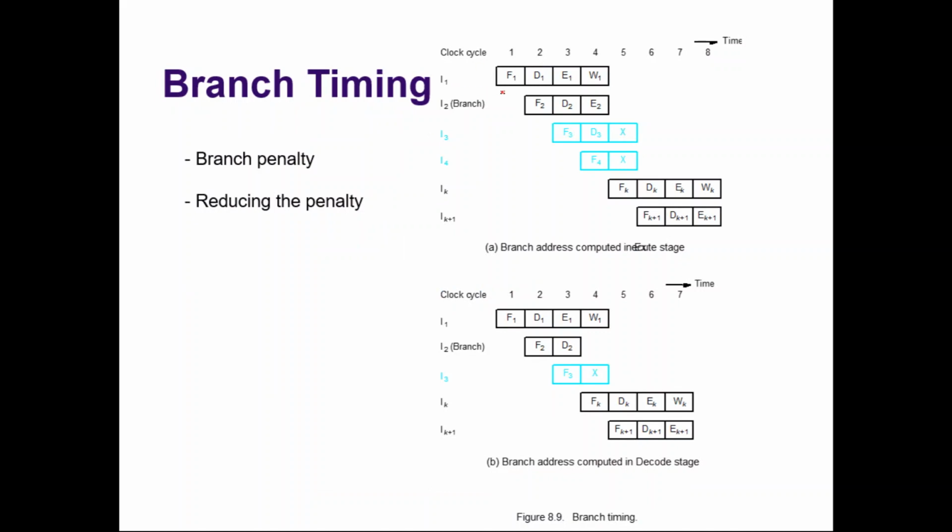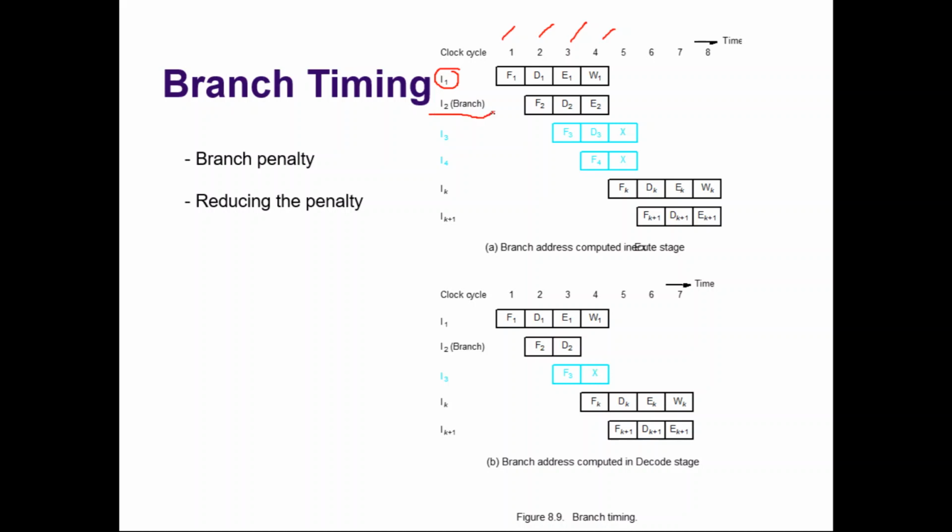It is similar to the one which we have discussed previously, but let us assume here the pipeline contains 4 stages: fetch, decode, execute and write. Instruction 1 is fetched during the 1st clock cycle, it's decoded during the 2nd clock cycle, it's executed during the 3rd clock cycle and it's written during the 4th clock cycle.